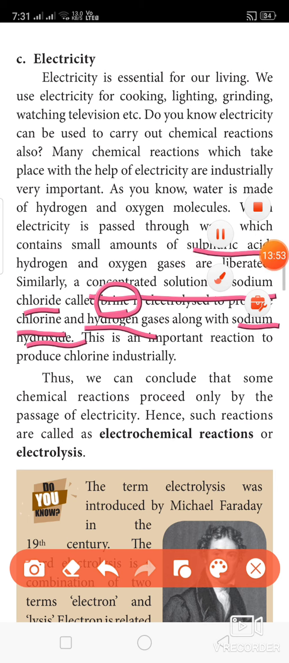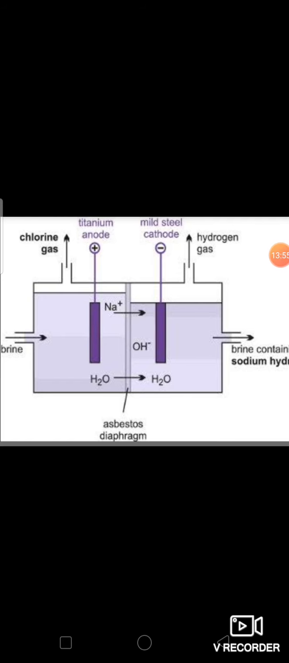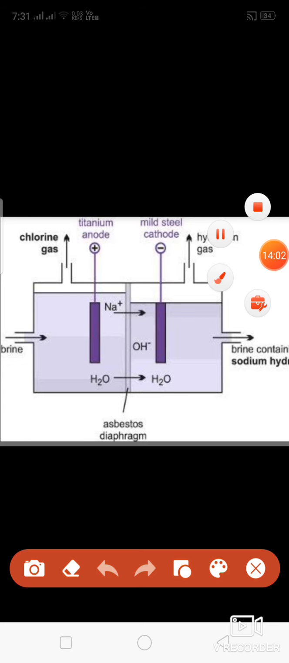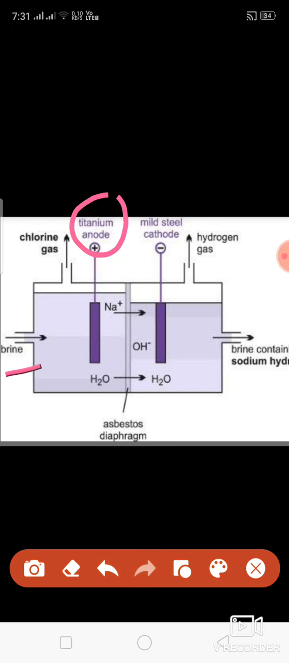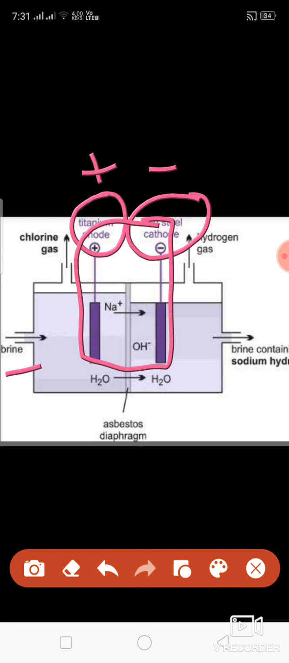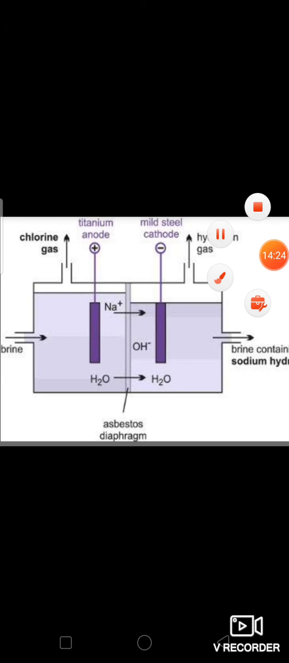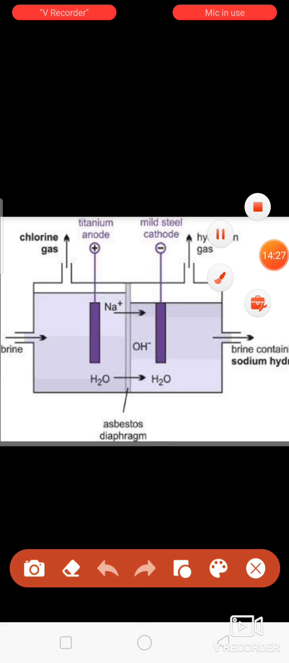Let's see the reaction as a picture. This is what takes place in the chlorine industry, that is brine. Can you see this brine? This is the chemical reaction with the titanium anode and mild steel cathode. This is positive and this is negative. The current is passed through this titanium anode and this mild steel cathode. What are the products?